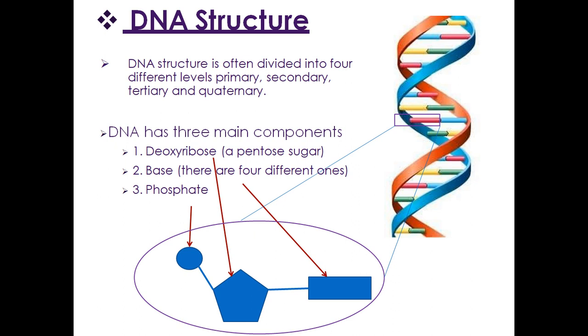Structure of the DNA. The DNA structure is often divided into four different levels: primary, secondary, tertiary, and quaternary. DNA has three main components. First one is the deoxyribose, which means the pentose sugar. Next one is the base. There are four different ones. And next one is the phosphate.